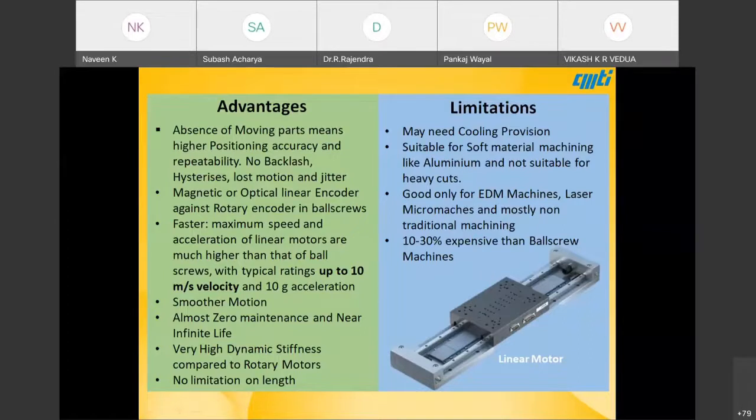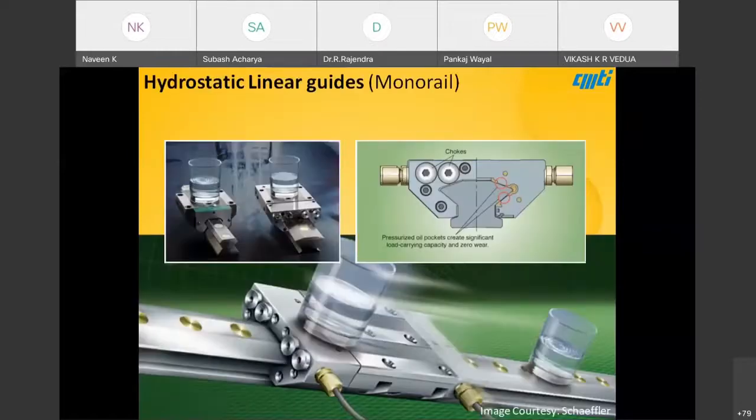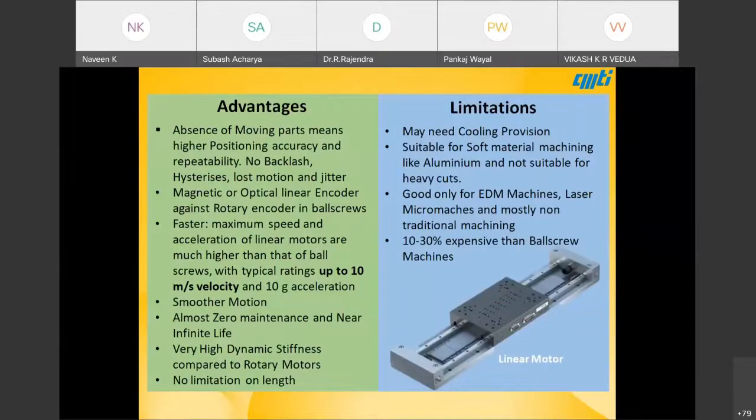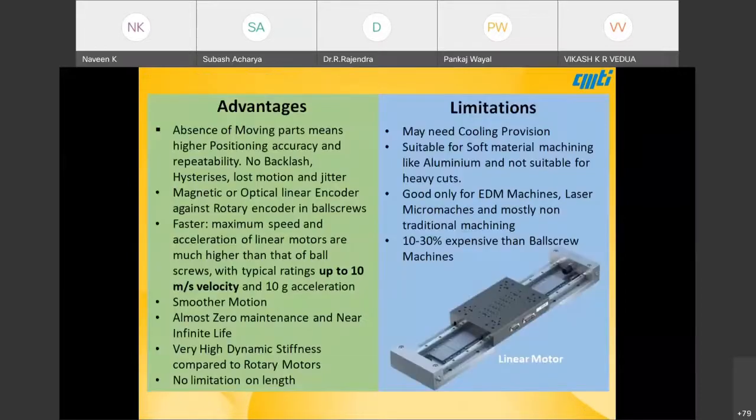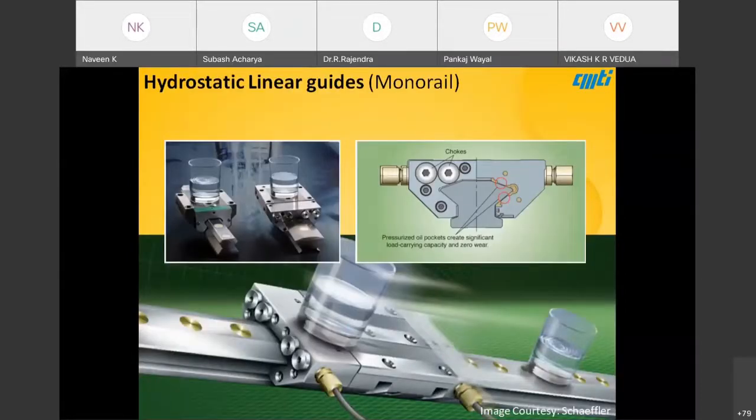It is expensive, but cost is not the factor; forces are the only thing, so you have to find a suitable application. Linear motors have been tried in machining centers, die sink EDM, and wire cut EDM. It is a good choice for non-traditional machining processes.